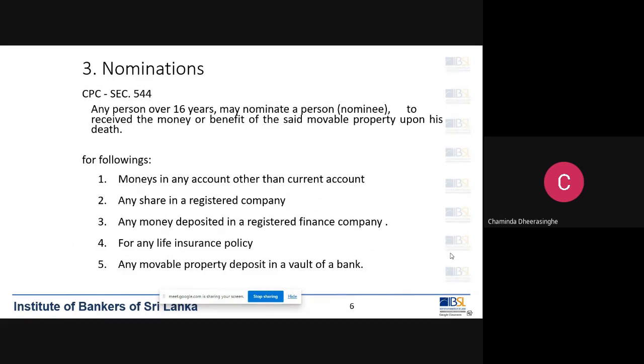But you know that when we appoint a foreigner as a nominee, if he takes money, that is subject to foreign exchange rules and regulations. So subject to that, we can even nominate a foreigner. There's no restriction as per the section. And again, I'm telling you that there are no decided cases on that matter also.